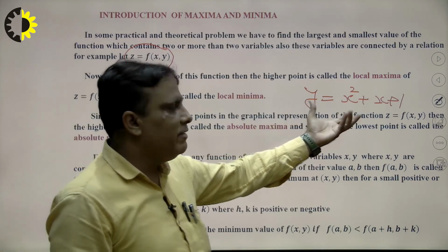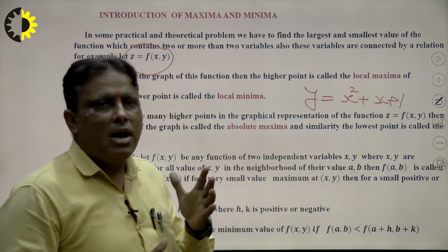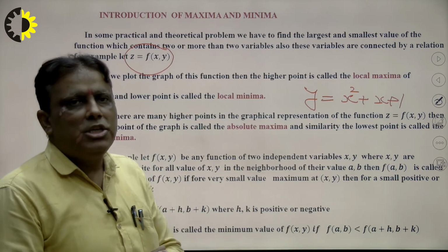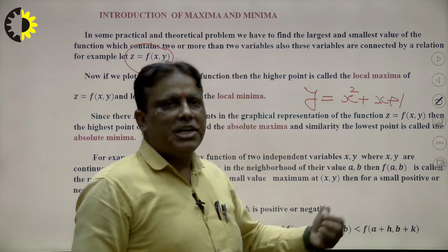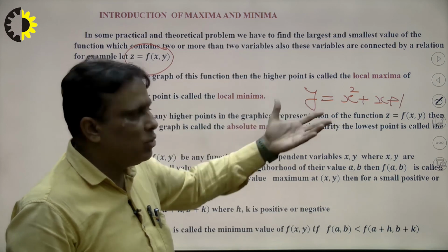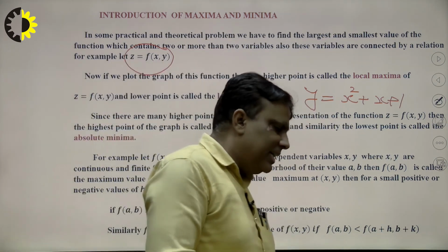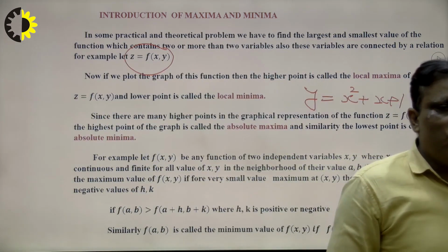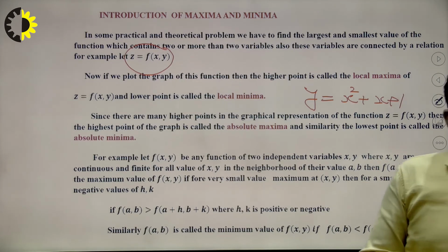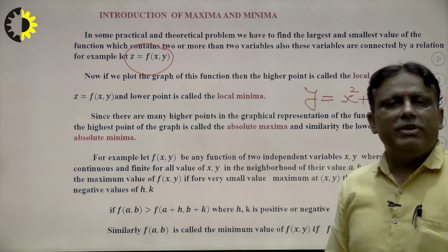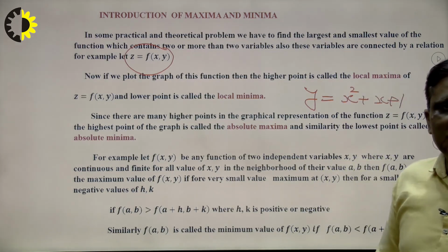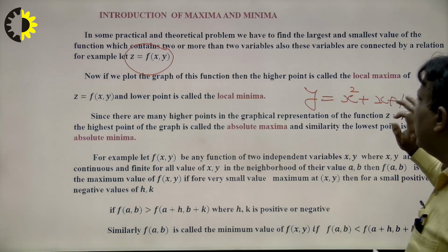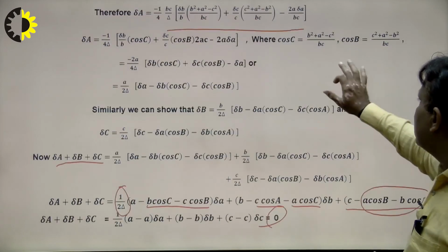So we find out dy over dx first, and for the maximum and minimum, dy over dx, that means the first derivative, should be 0, and calculate the critical point, and after this we calculate the second derivative. If the second derivative is negative, then the function has a maximum here, and if the second derivative at the point is positive, that means a minimum here. Why? The question is, why? So we see here very carefully.